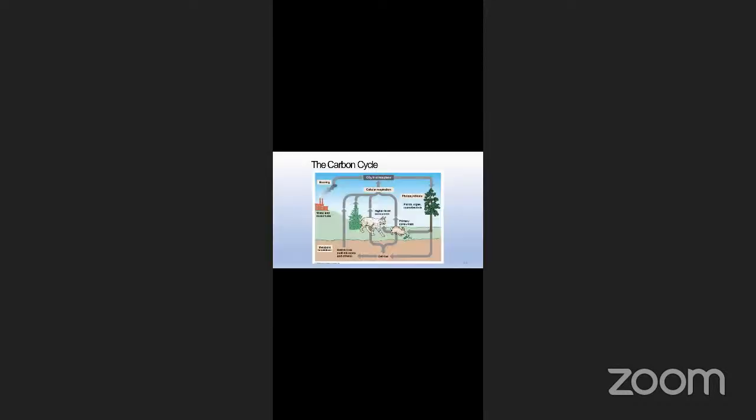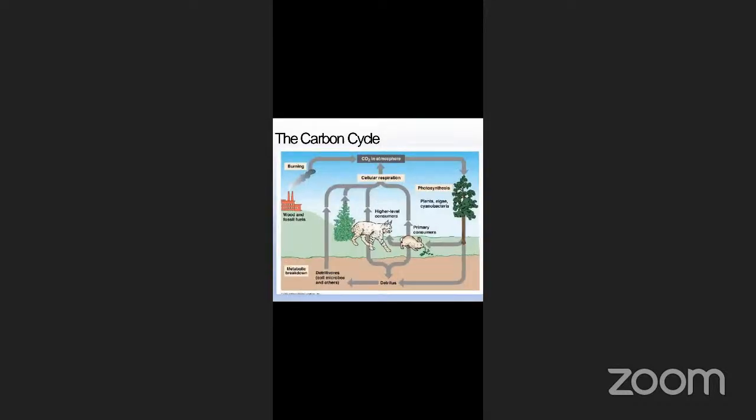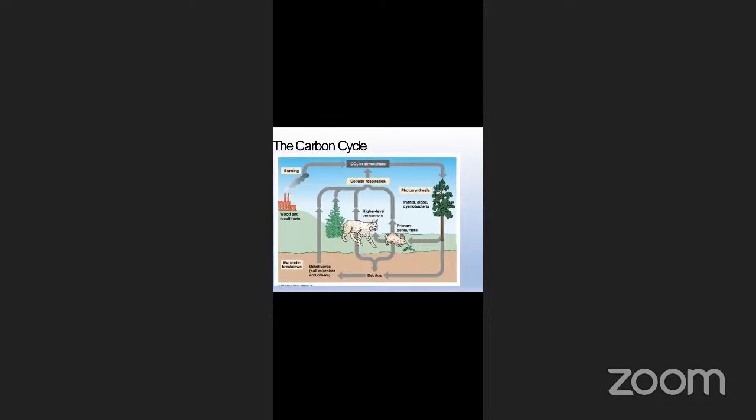And also whenever we burn plant material or fossil fuels, now we are burning coal and petrol. Whenever we burn them, they emit carbon as carbon dioxide, which will directly enter into the atmosphere. So in all these forms, the carbon dioxide is again returned back into the atmosphere. Now here you can see the overall cycle.